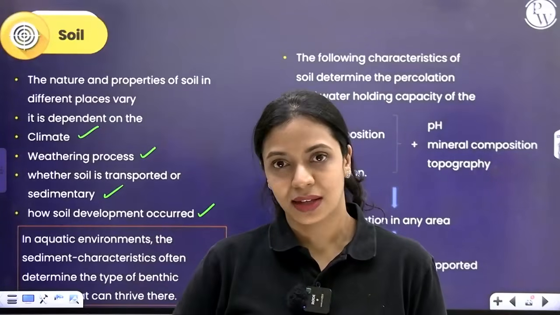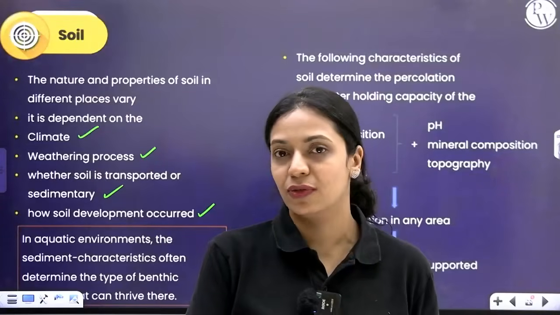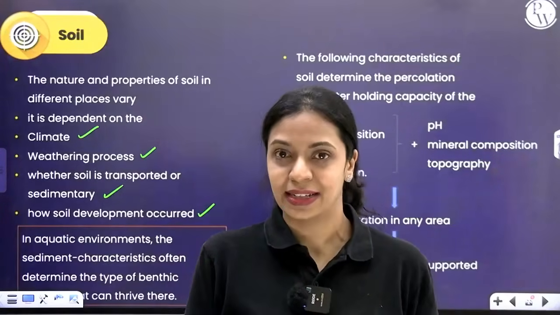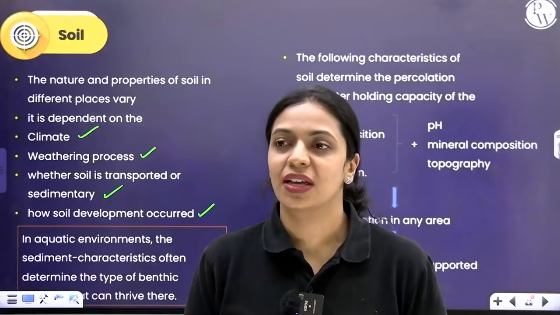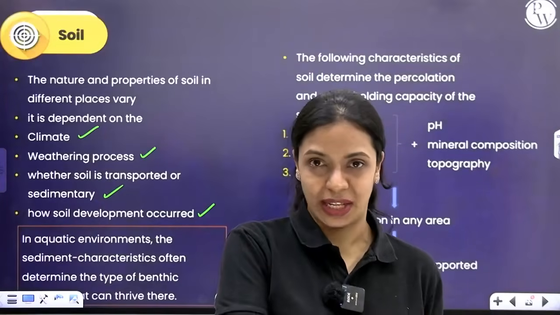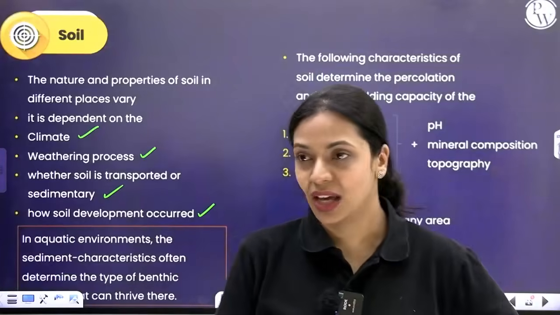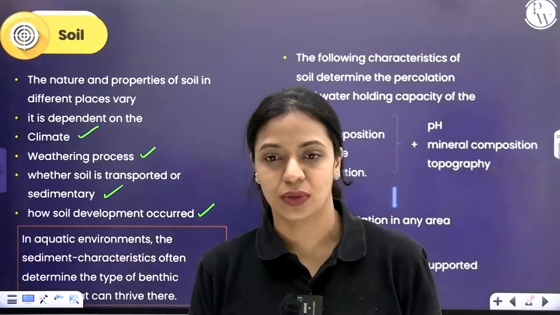Now let's say there are rocks in one area, weathering has happened, soil formation has happened and soil has formed, and the soil that has formed is right there. Such soils are called residual soils. Sedimentary soils are those soils that are carried off from the place that they are formed, and then they go and settle elsewhere. They are called sedimentary or transported soils. Now it depends on that also.